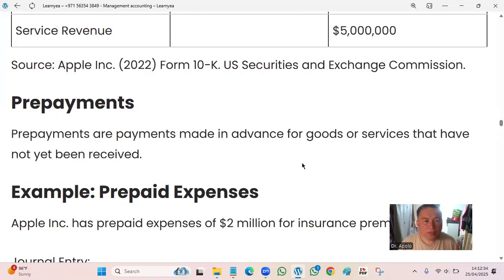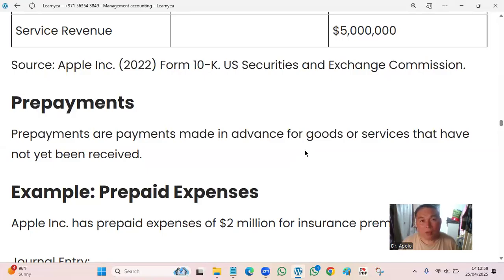Prepayments are made in advance for goods or services that have not yet been received. For example, you pay the supplier so that they will allocate you that number of raw materials. So that is normal. Because in business, when you make an order, you pay 50%. Just like that.